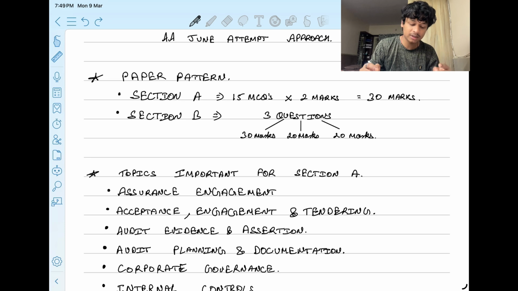There are two sections, A and B. Section A will include 15 MCQs with 2 marks each, which means 30 marks for section A, and section B includes 3 questions of 30, 20 and 20 marks. These are illustrative type questions, which means you have to write them in a Word document, right?